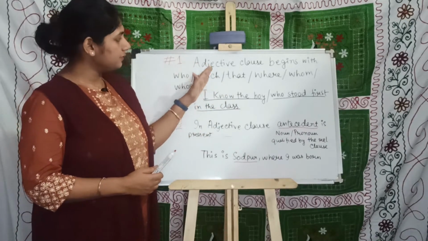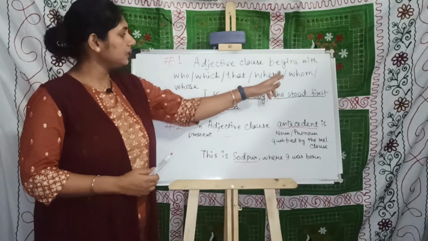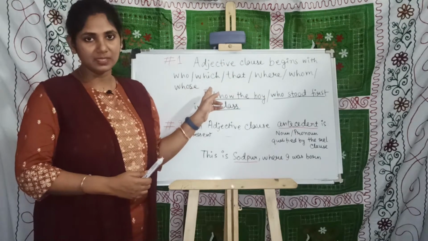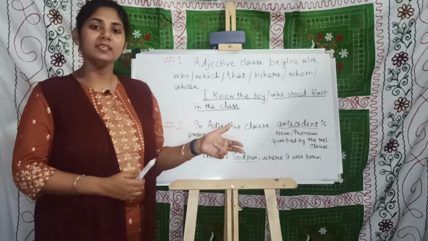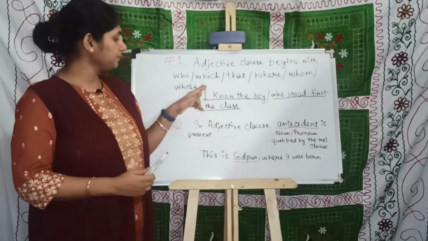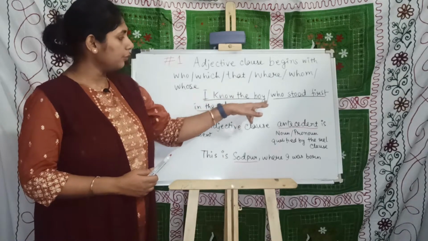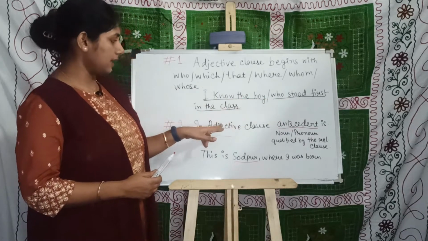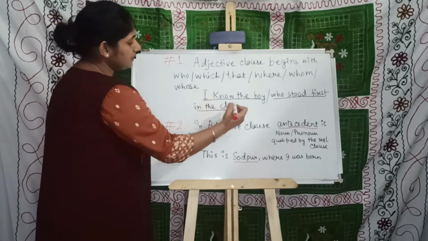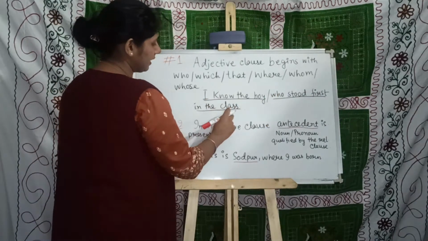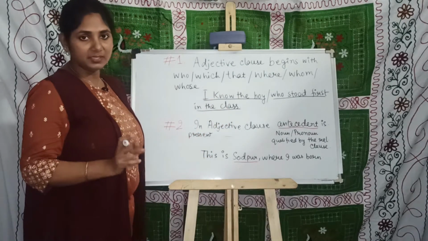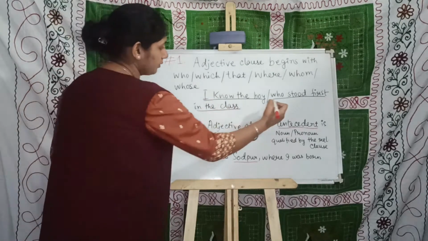An adjective clause always begins with these relative pronouns. That's why another name of adjective clause is relative clause. I know the boy who stood first in the class. In this particular sentence, who stood first in the class is an adjective clause or relative clause.